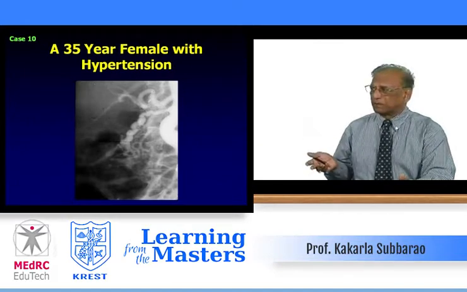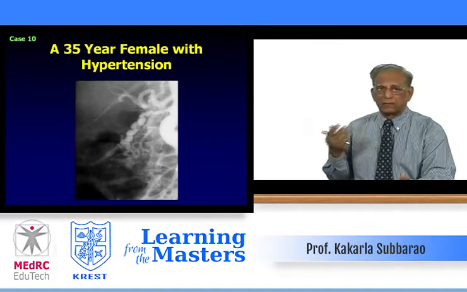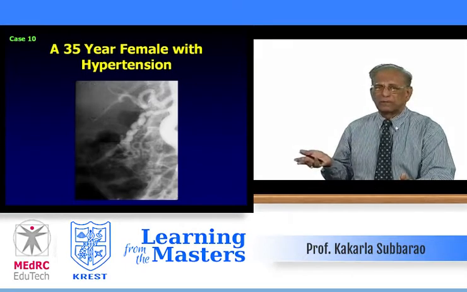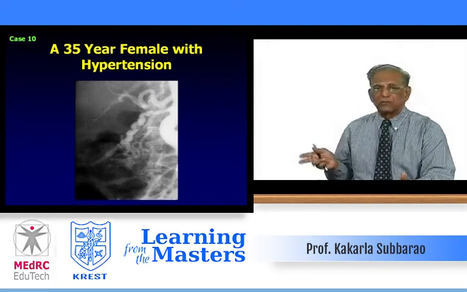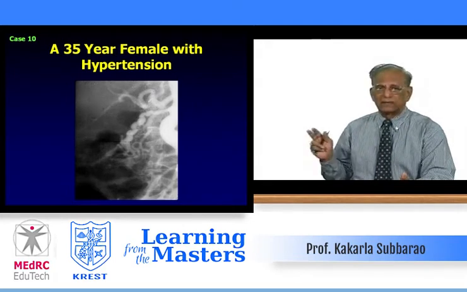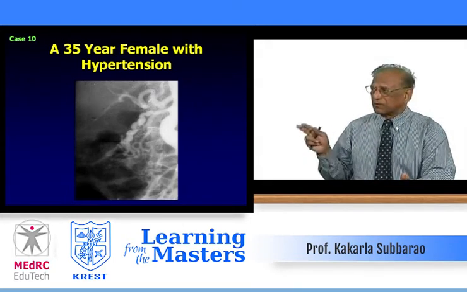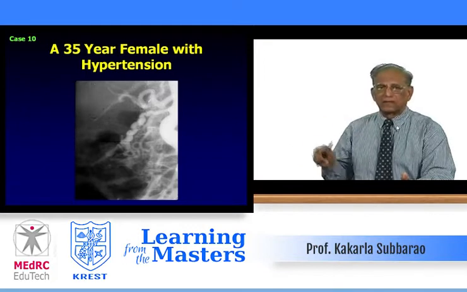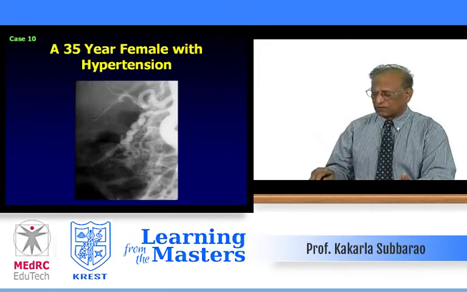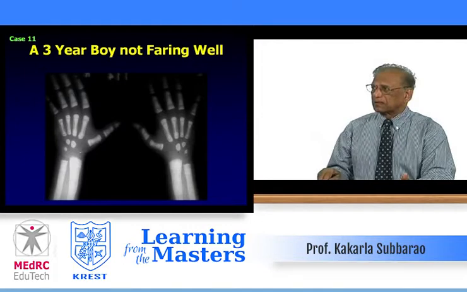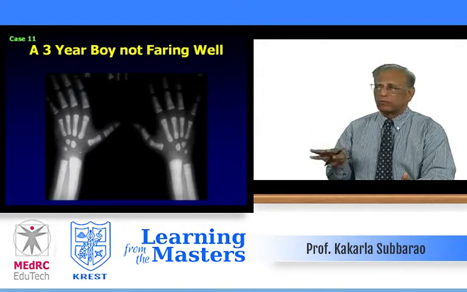Case number 10 is a 35-year-old female with hypertension, high blood pressure. And they have done an IVP, plain film, ultrasound, and this is the angiogram. I have given just only the cone down view of the right side. Part of the tortuous aorta is seen, but right renal artery is well seen. Write your diagnosis.